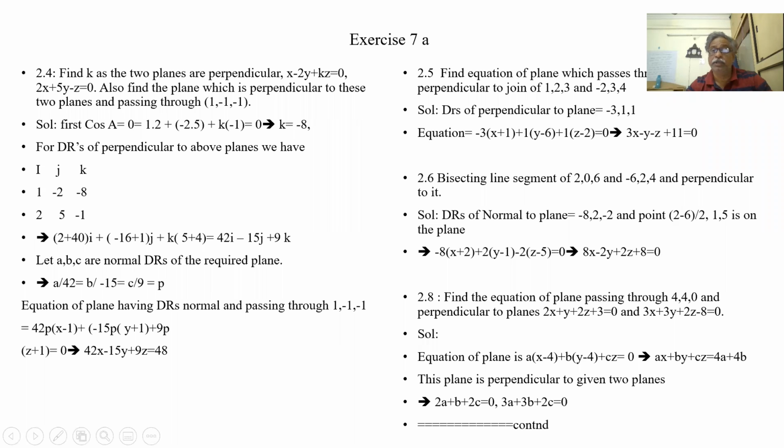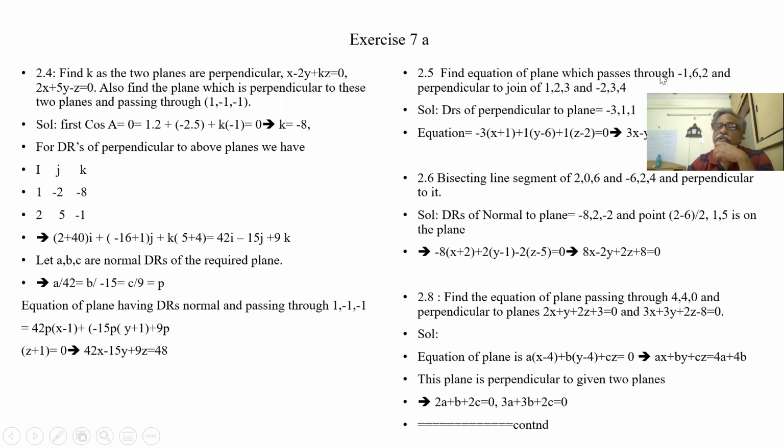Okay. Now let us go to another example. Find the equation of the plane which passes through this point and is perpendicular to the line joining the points. So what are the DRs of this line? The DRs of this line are minus 2, minus 1, minus 3, 3, minus 2, 1, 4, minus 3, 1. So it is passing through this point and perpendicular, that means these are the normal to this plane. So we have a normal and we have a point: a into x plus 1, b into y minus 3, c into z minus 2 is equal to 0. So this is the equation.